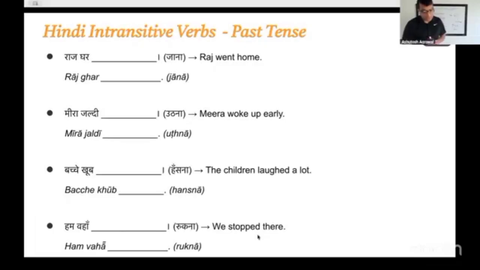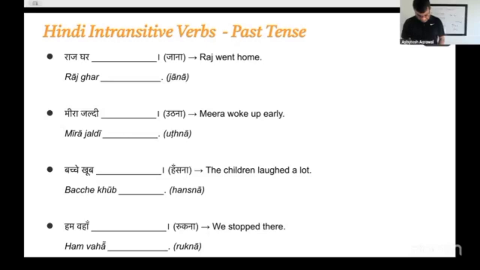So in this slide, you have to practice filling out the blanks. Rajgar, you have to put the right form of jana in the past indefinite tense. Remember, it's an intransitive verb. Mira jaldi, and you have to put the right form of utna. Remember, Mira in this case is a girl, singular.